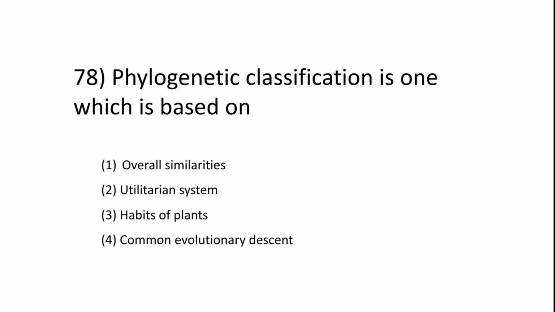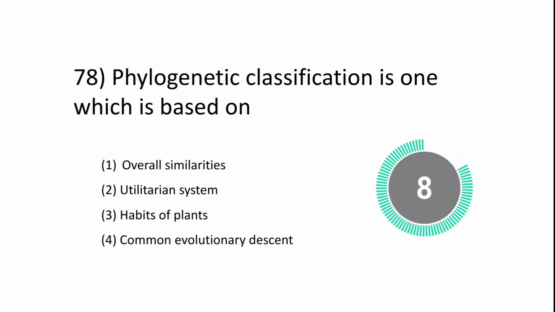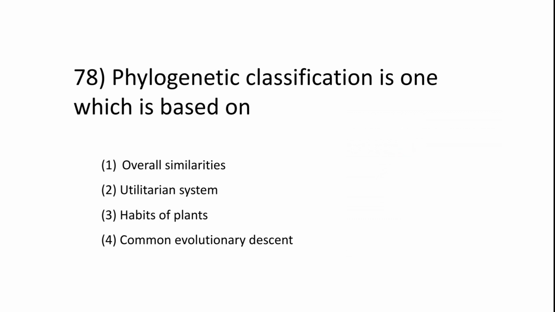Phylogenetic classification is one which is based on overall similarities, utilitarian system, habits of plants, common evolutionary descent. It is based on common evolutionary descent.